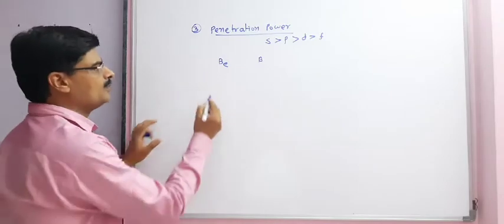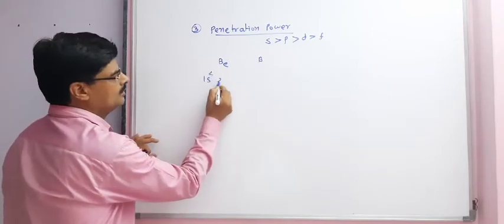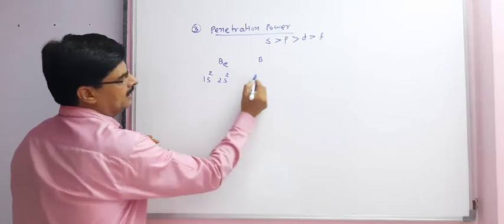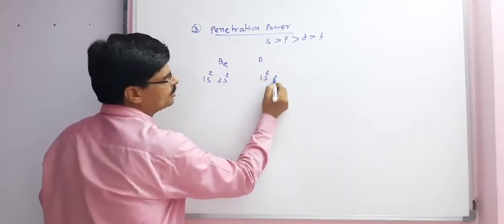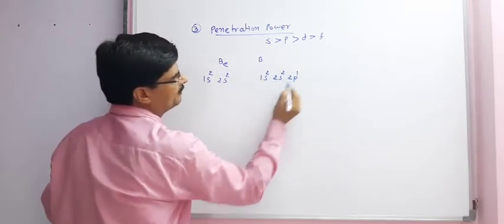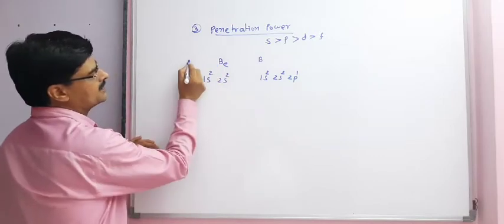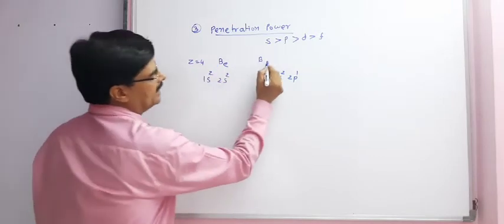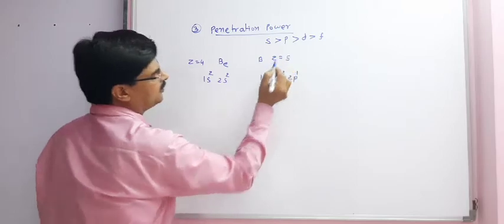Electronic configuration of beryllium is 1s2, 2s2, and of boron is 1s2, 2s2, 2p1, because for beryllium Z is equal to 4 and for boron Z is equal to 5.